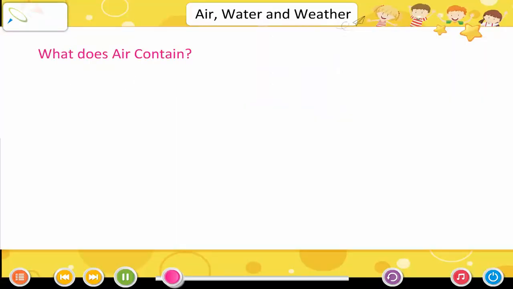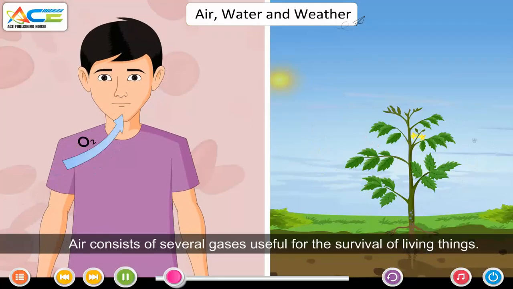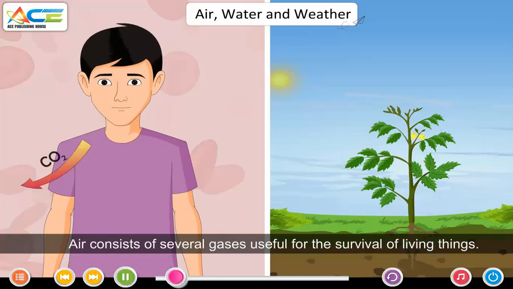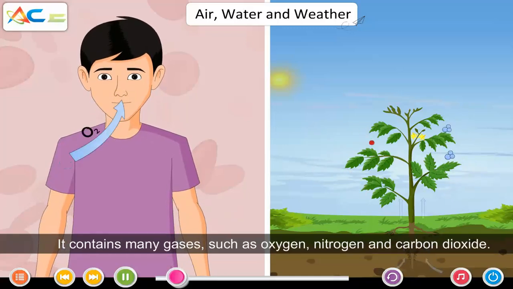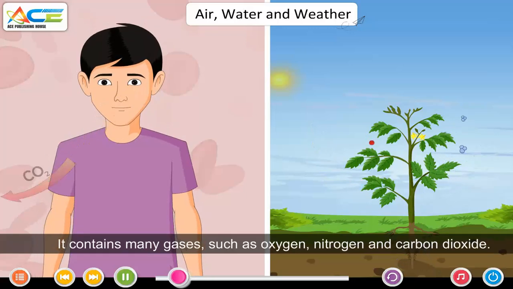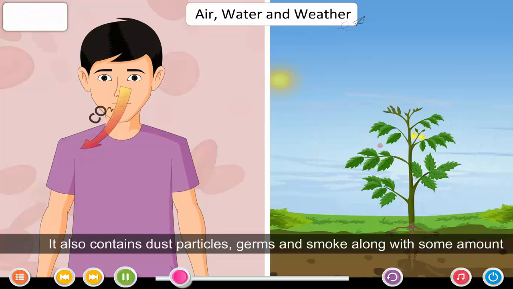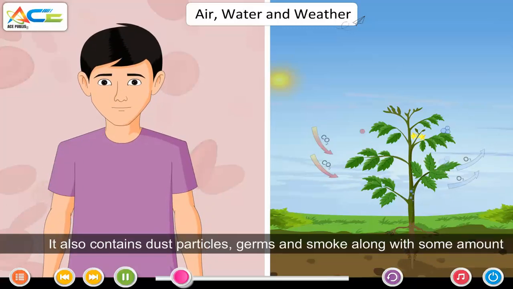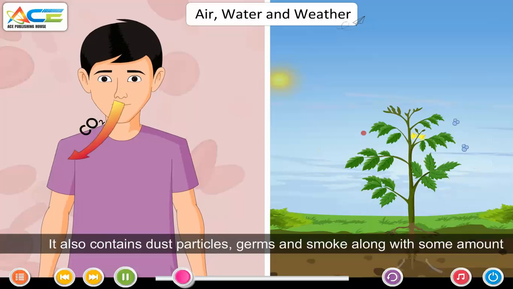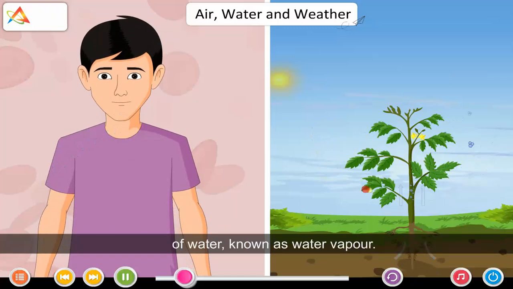What does air contain? Air consists of several gases useful for the survival of living things. It contains many gases such as oxygen, nitrogen and carbon dioxide. It also contains dust particles, germs and smoke along with some amount of water known as water vapor.